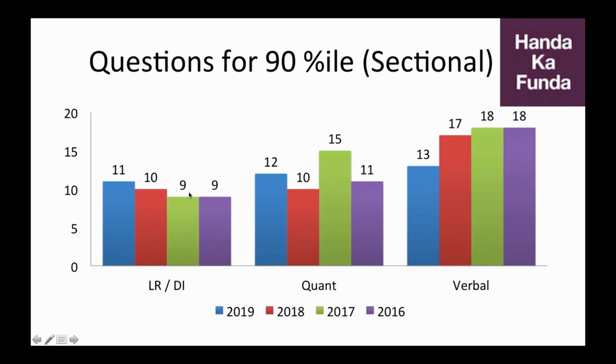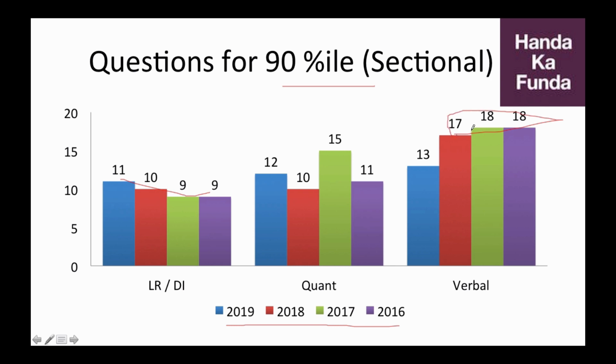Another thing that you need to keep in mind is that the verbal section traditionally has remained the easiest section over the years. So if you look at the number of questions you needed to do to get a 90 percentile across the 4 years 2019 to 2016, I have mapped that data here. In LR&DI, for getting a 90 percentile, you needed to do anywhere from 9 to 11 questions, 12, 10, 15, and 11. Whereas verbal was really, really high till last year, till 2019.